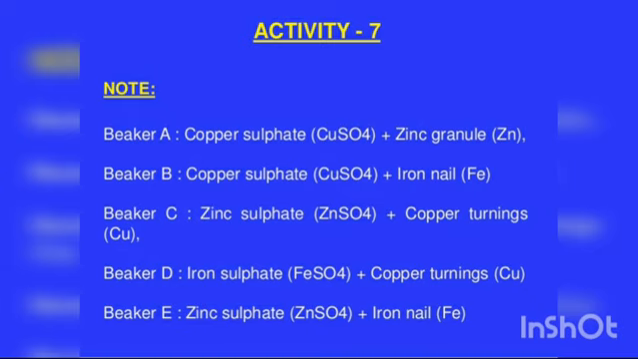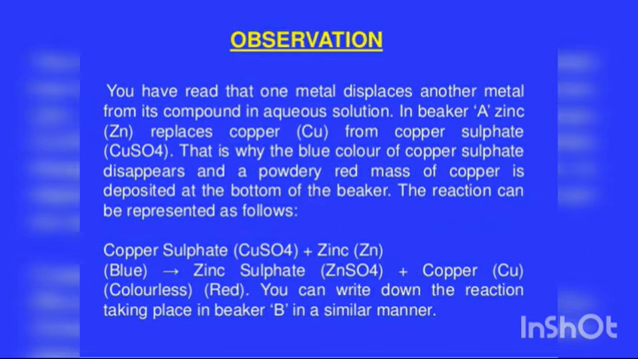Children, what you are going to take in beaker A? Note here. See there. Beaker A, copper sulfate plus zinc granule. Beaker B, copper sulfate plus iron nail. Beaker C, zinc sulfate plus copper turnings. Beaker D, iron sulfate plus copper turnings. Beaker E, zinc sulfate plus iron nail. These are the things which are taken in the beakers. Understood?